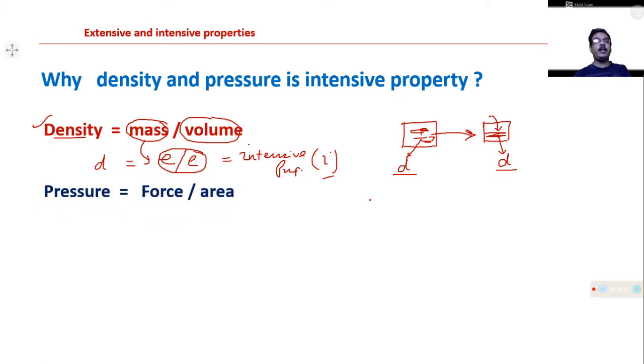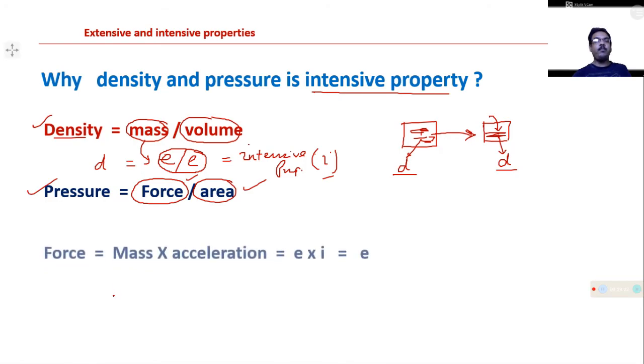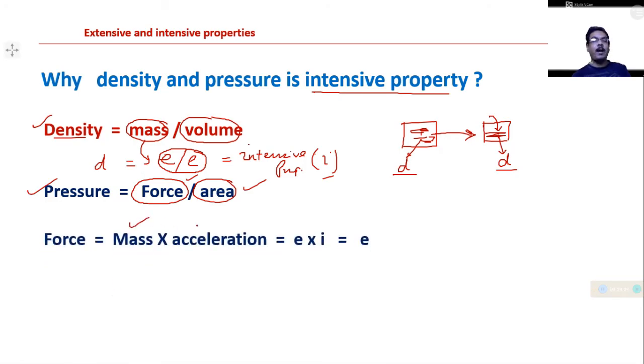Now another one, that is pressure. Is pressure an intensive or extensive property? Pressure is actually an intensive property. Now what is pressure? Pressure is equal to force per unit area. Now what is force? Force means mass times acceleration. Mass is an extensive property and acceleration is an intensive property.